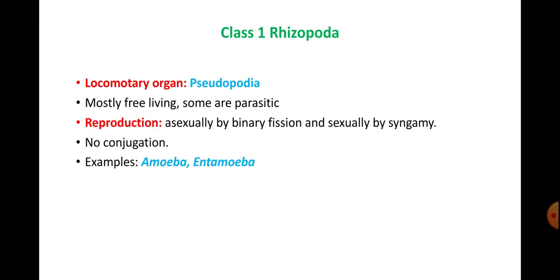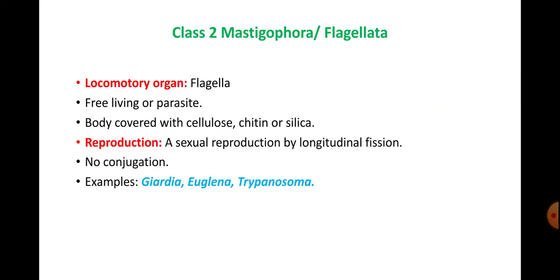So next is Class 2, Mastigophora or Flagellata. Here the locomotory organ is flagella. It is a very long thread-like structure called flagella. It may be free living or parasites. Body is covered with cellulose, chitin or silica. So what are the substances by which the body wall is formed?